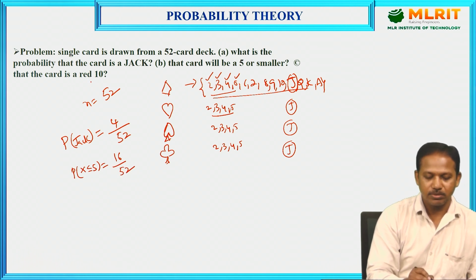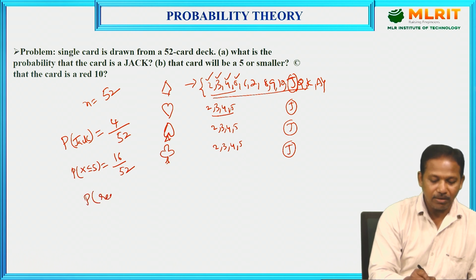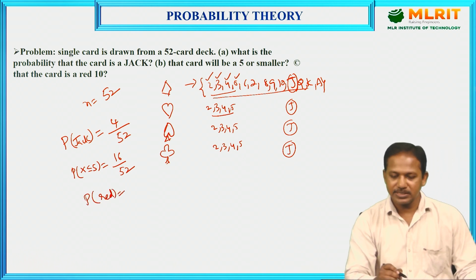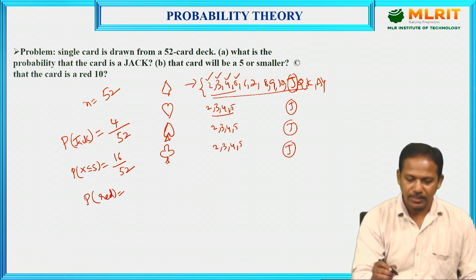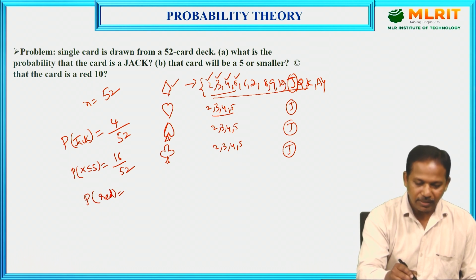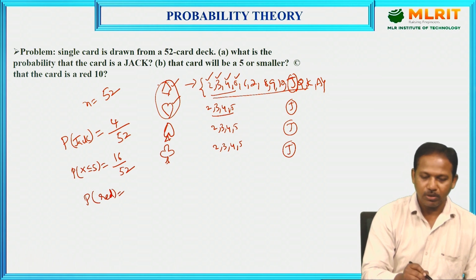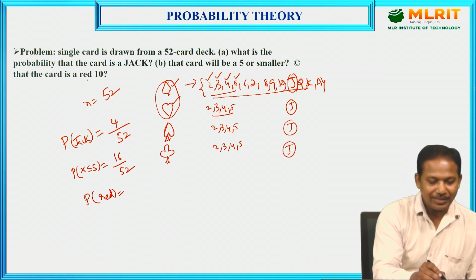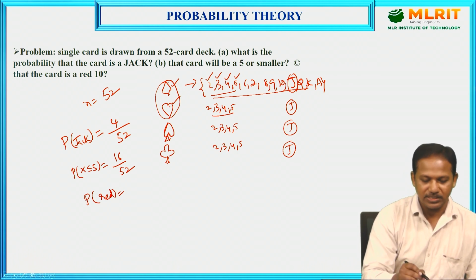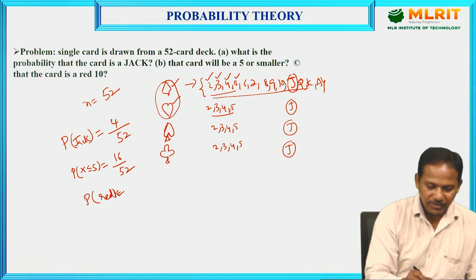Next one, the card will be a red card. I want to find the red card probability. See here, how many red cards are there? First of all, diamond and heart, these two are red color only. Now, I want to find the red color card with 10. Total 26 cards are red.